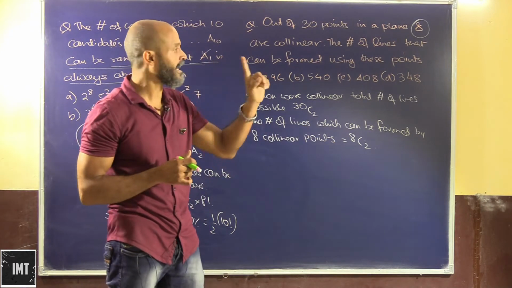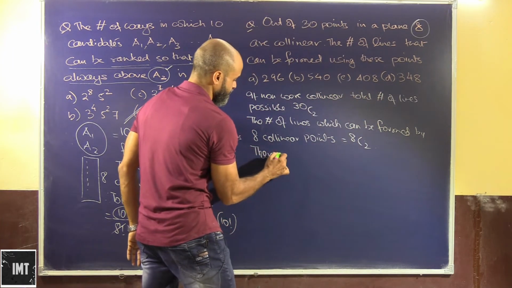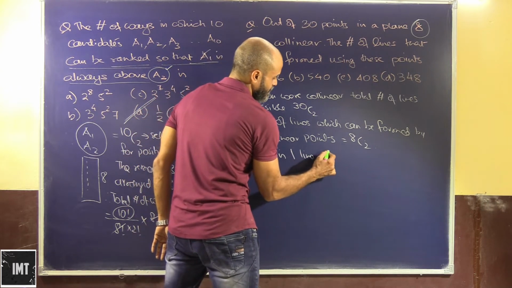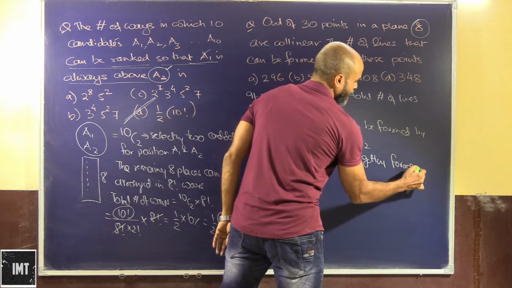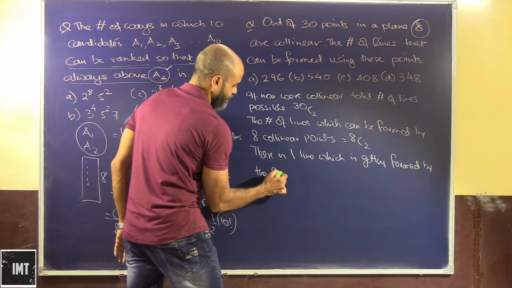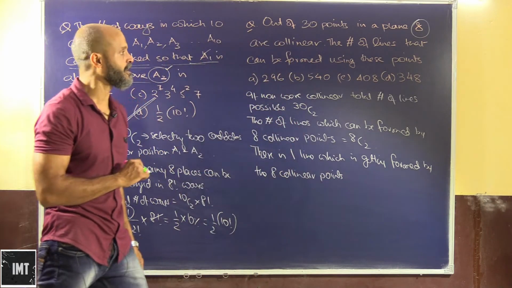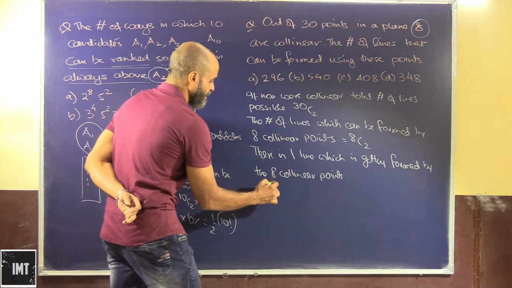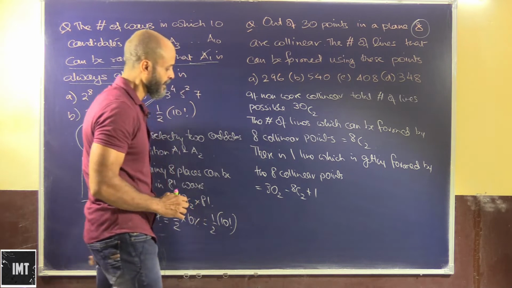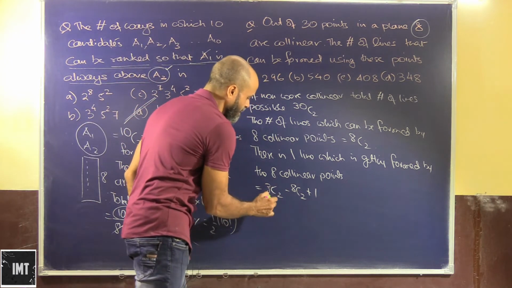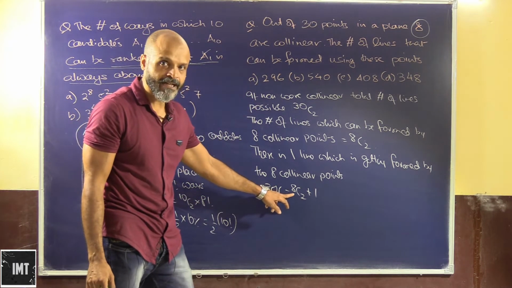However, there is one line which is getting formed by these 8 collinear points. So how would we do this? This would be 30C2 minus 8C2 plus this one. 30C2 is basically selecting those 2, minus 8C2 plus 1.